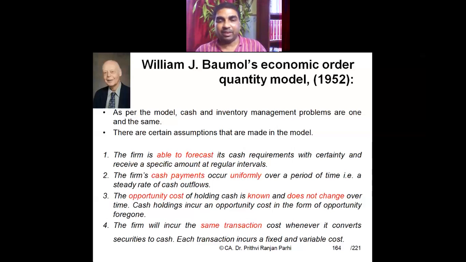Let us say you have a business and you have kept some deposit in a bank. Short-term deposits which can be liquidated. If you want to liquidate, then you might have to go to the bank. Let us say that is the kind of situation. You have to go to the bank and get that investment liquidated. So every time you are going to the bank, you have to incur some conveyance cost. Let us say traveling cost from your office to the bank is 100 rupees. That means once you are going to the bank, you have to incur 100 rupees, whether you are liquidating 5,000 rupees or 5 lakh rupees, that doesn't matter.